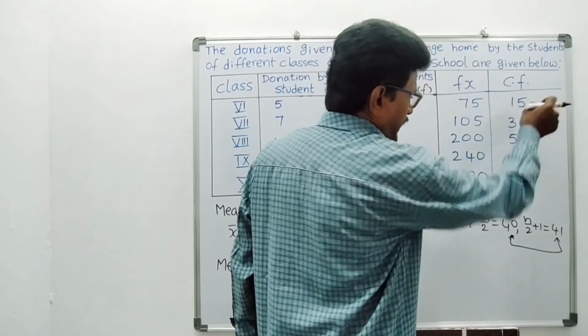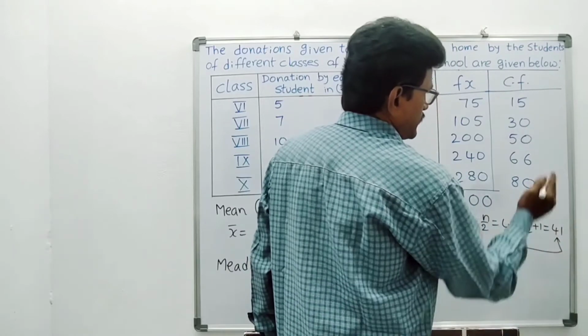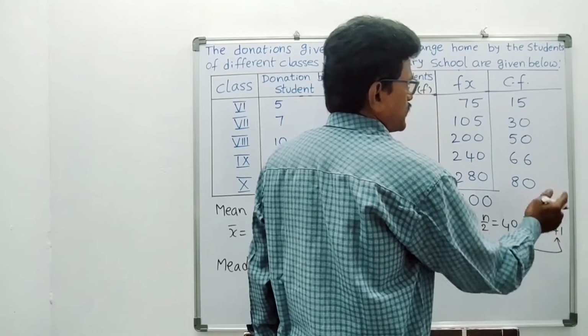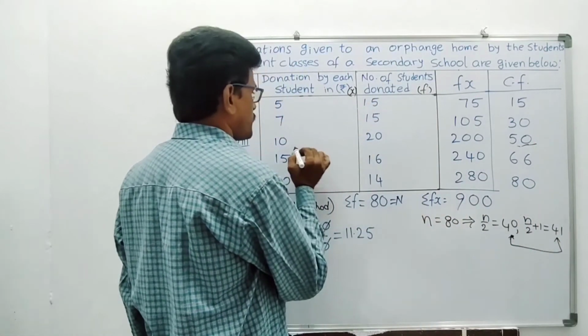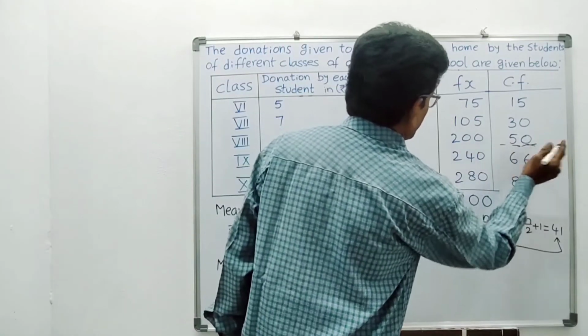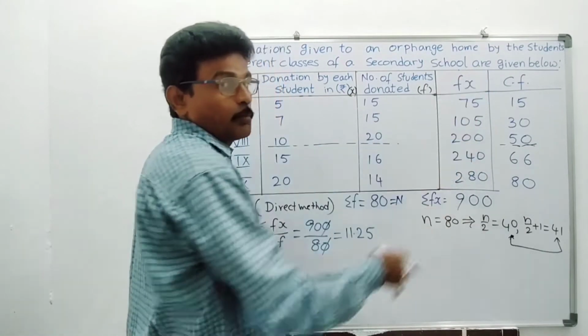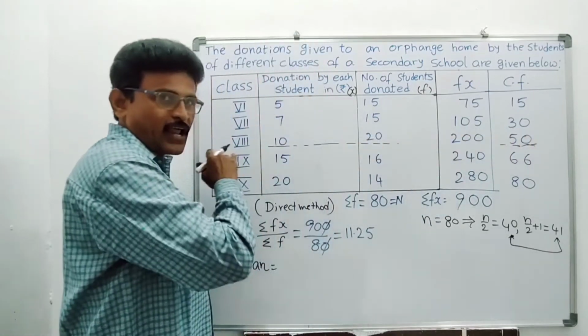See, up to 50 these numbers are not coming. Here up to 30 also not coming. Here 50 is there. So the 40th and 41st observations are coming here. So what I told you in the beginning also, you have to draw a line like this. This is the median class. I am not drawing the line here. This is the mean problem column. Here, in the cumulative frequency, you have to draw a line.